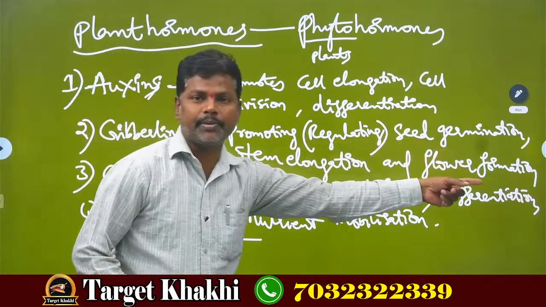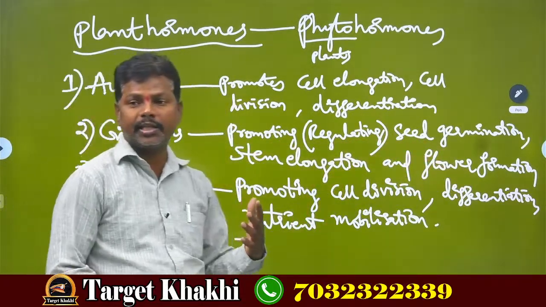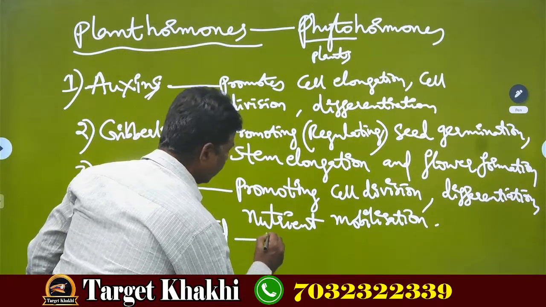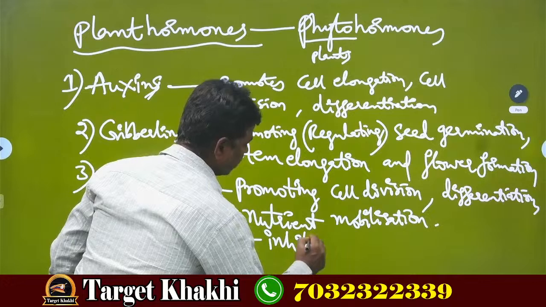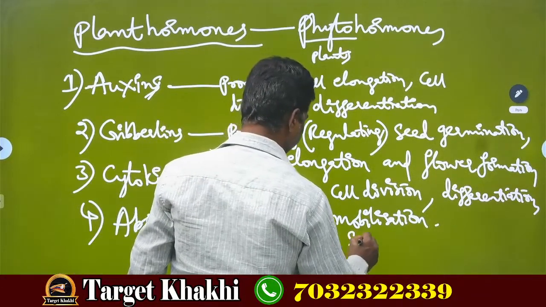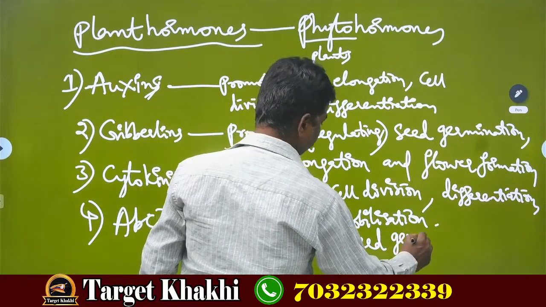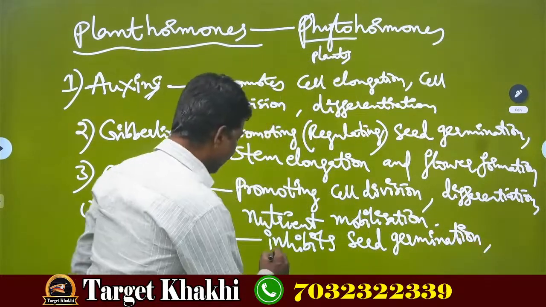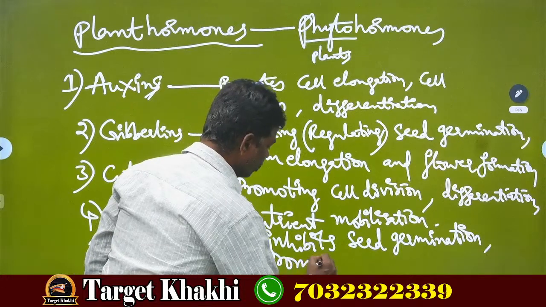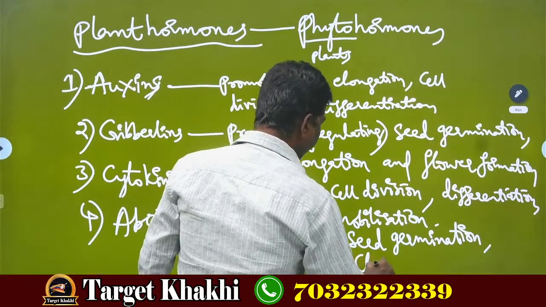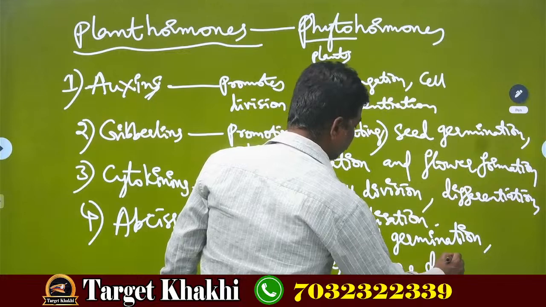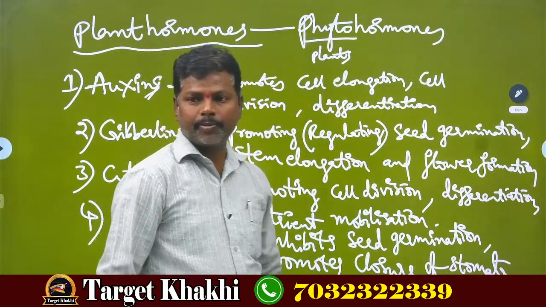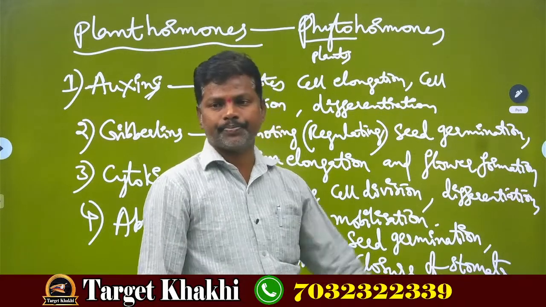Gibberellins help in seed germination, but abscisic acid stops seed germination. That we call inhibits seed germination. And it promotes closure of stomata.